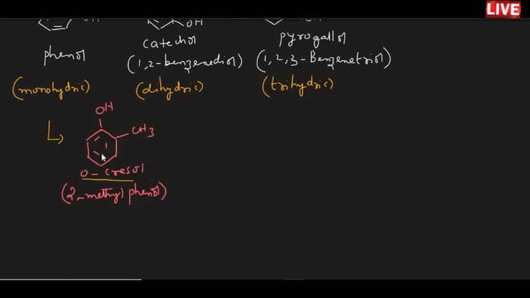If CH3 is present at the para position, it is called paracresol. So there are three different kinds of phenols in this monohydric group.